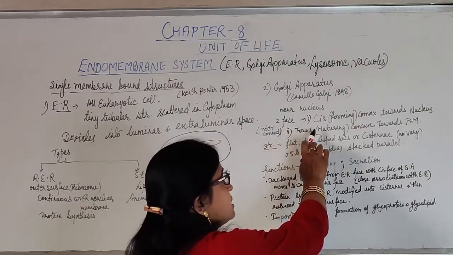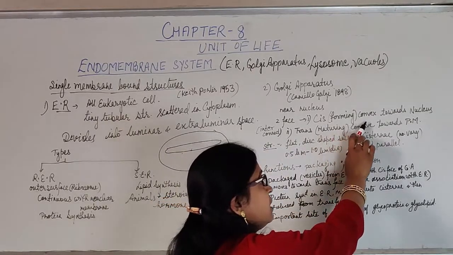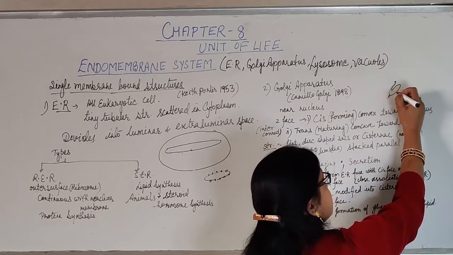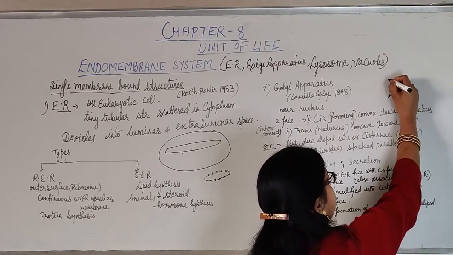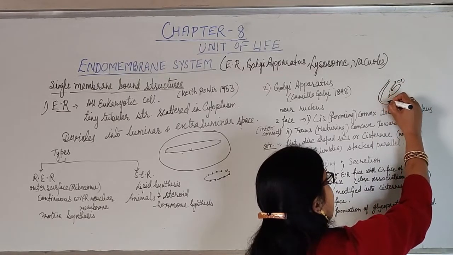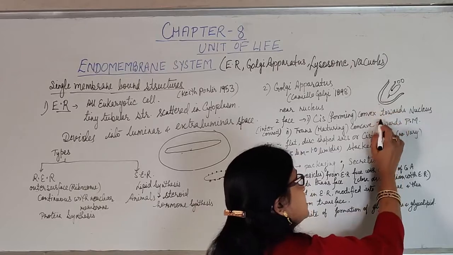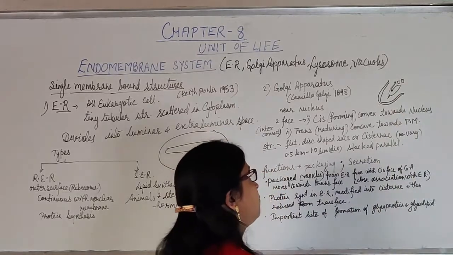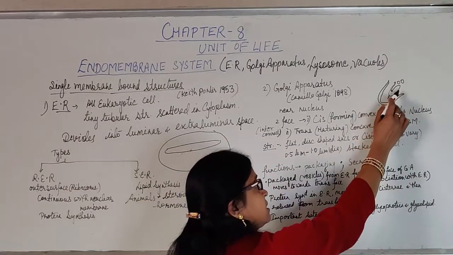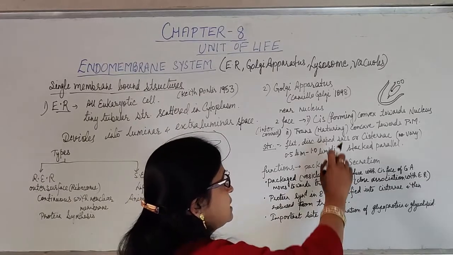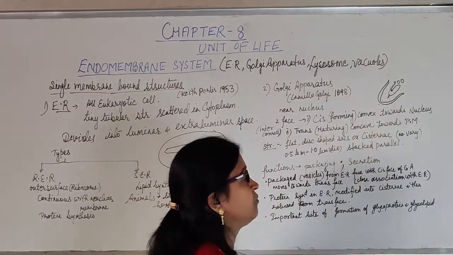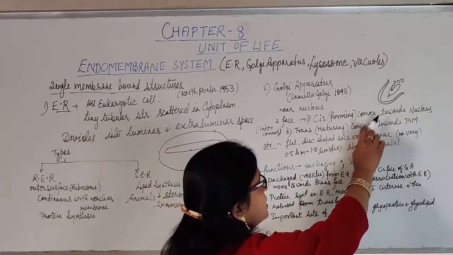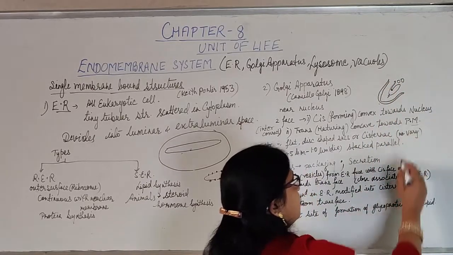They have two faces: the cis face or forming face, which is convex. Suppose like this, so this is the convex face, known as cis face or forming face, and this is the maturing face or concave face or trans face. The cis face, or convex face, is facing towards the nucleus, whereas the trans face is facing towards the plasma membrane of the cell.